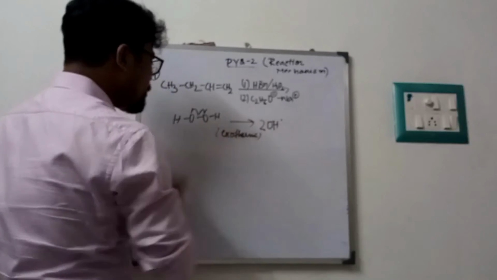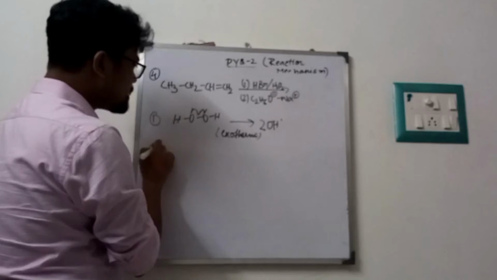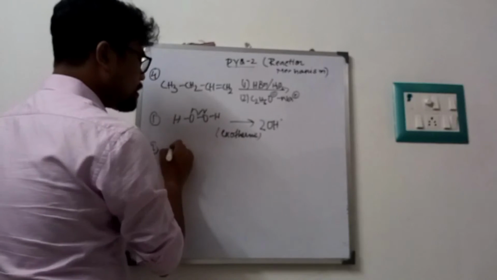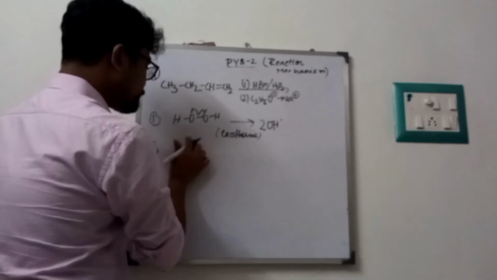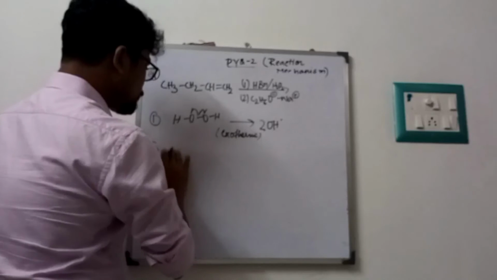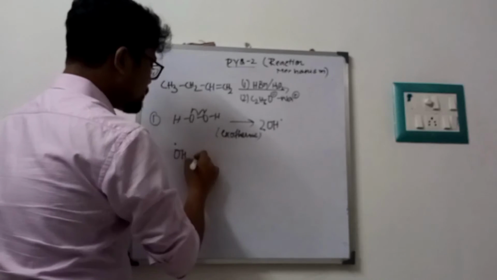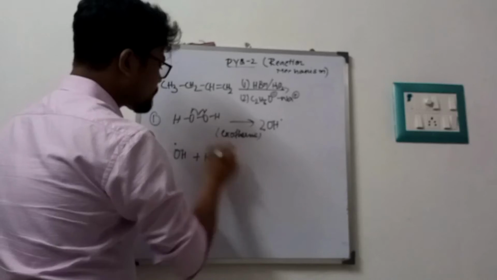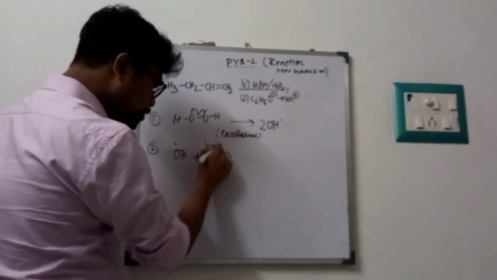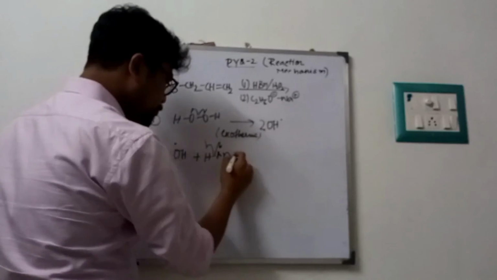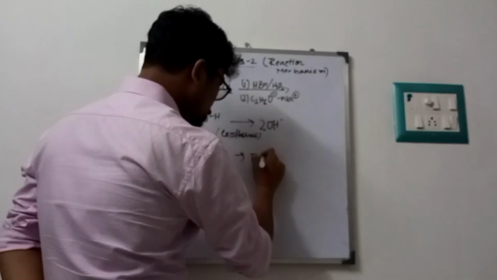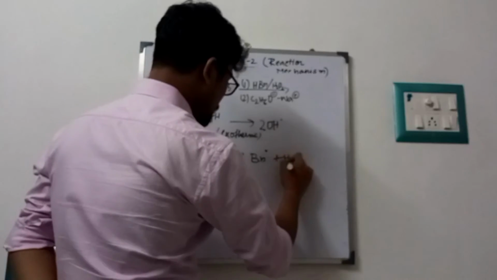Fine. Now what happened? That was the first step. In the second step, this OH radical combines with this HBr, and this HBr also cleaves and produces Br dot and water.